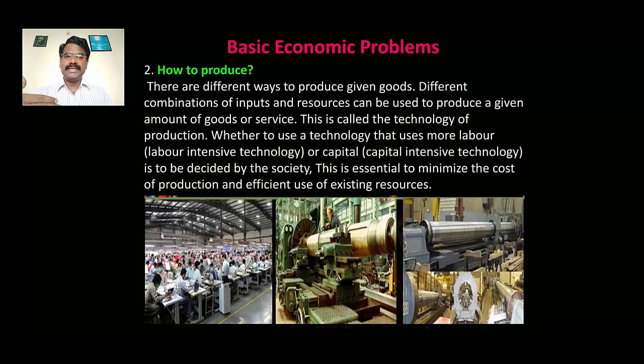So how to produce? Based on the technology, that is more labor, that is labor intensive technology. On the other hand, capital intensive technology is to be decided by the society. So this is essential to minimize the cost of production and make efficient use of existing resources.